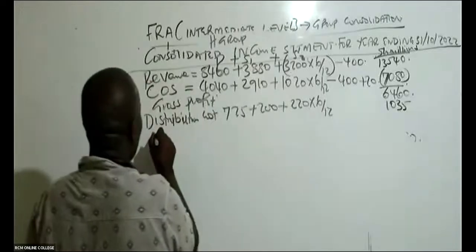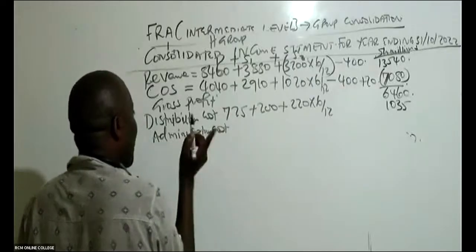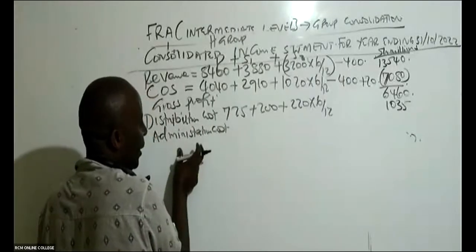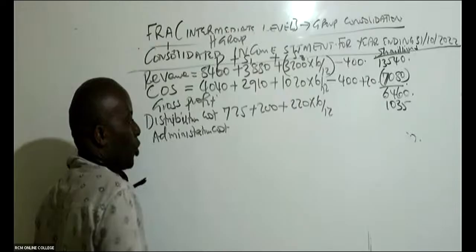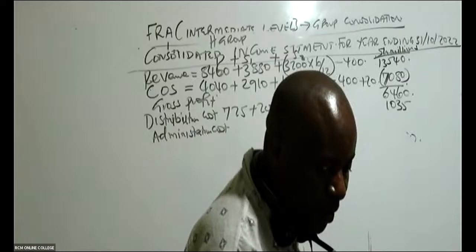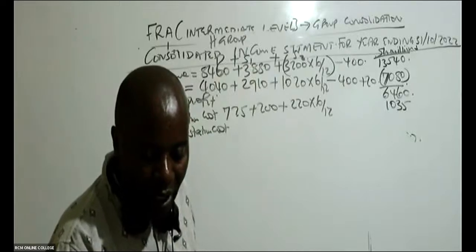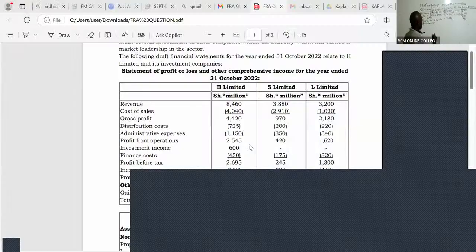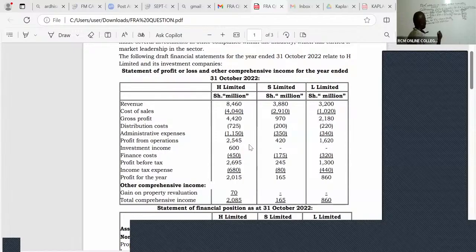So from there, we have administration costs. You have to be very careful. If we have any impairment in goodwill or brand names, intangible assets, it will come here. The admin cost that we happen to be having here, we're almost finishing, we have 1150 plus 350 plus 340 times 6 over 12.